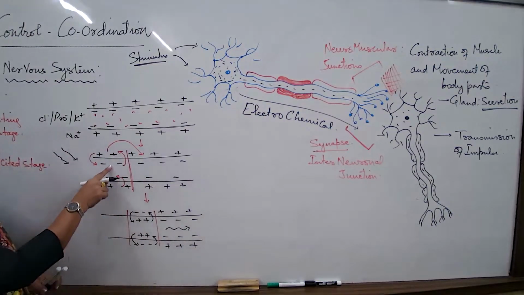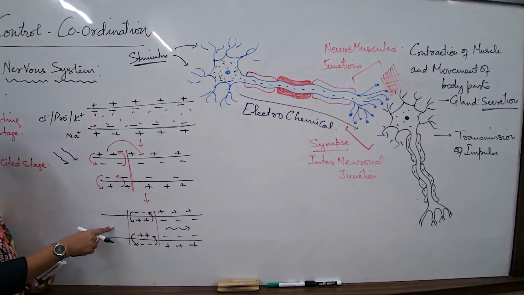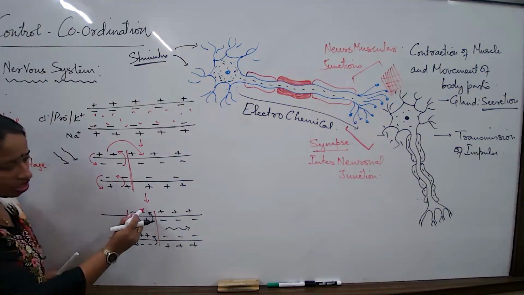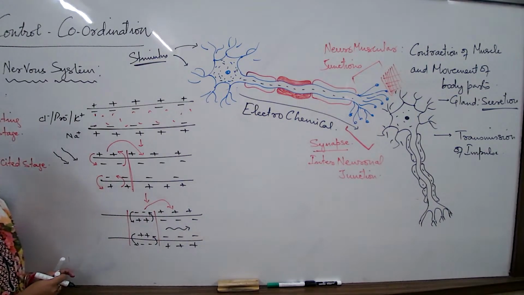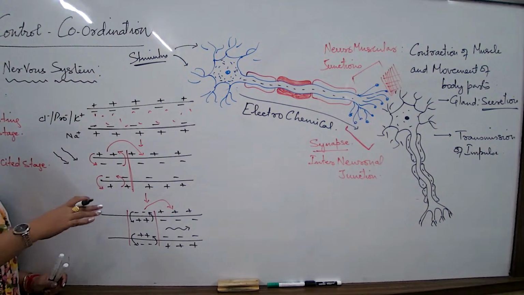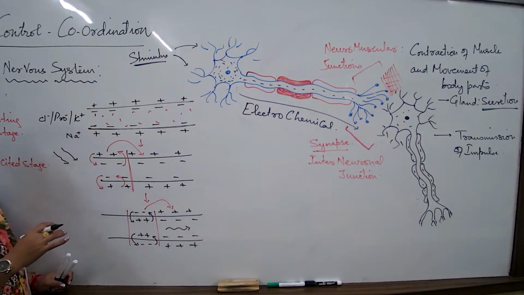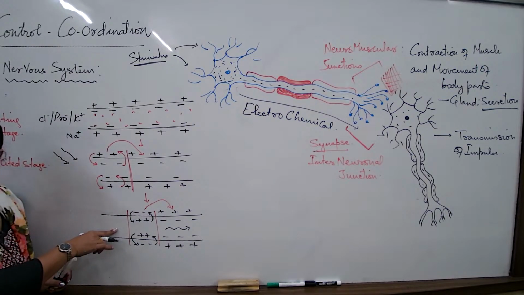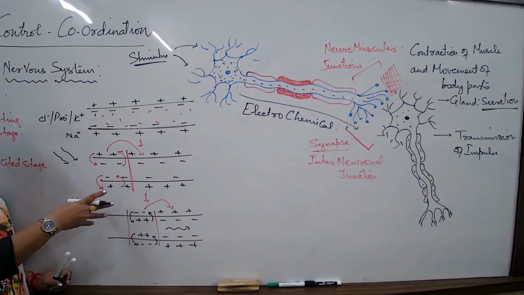But what about the previous region of the axon? The message has transmitted here, and now the message is supposed to transmit here, just like a step by step wave-like movement. The previous region of the axon will revert back to the stable state again by the movement of the ions back.